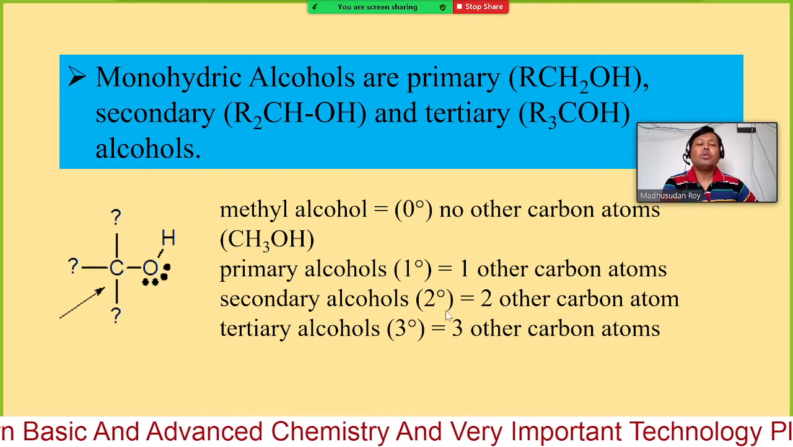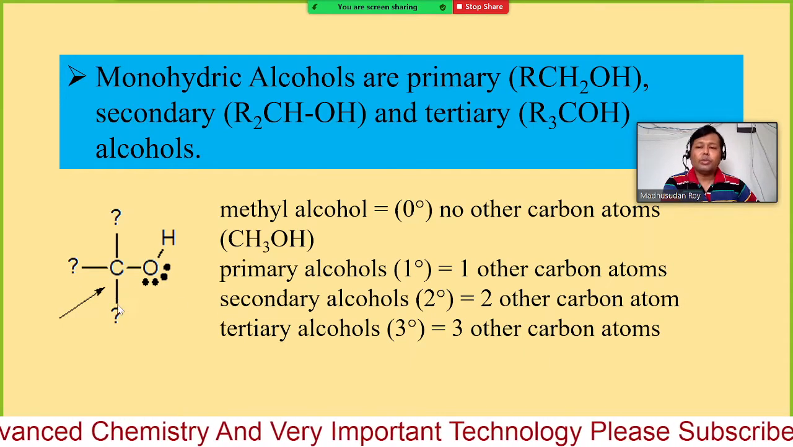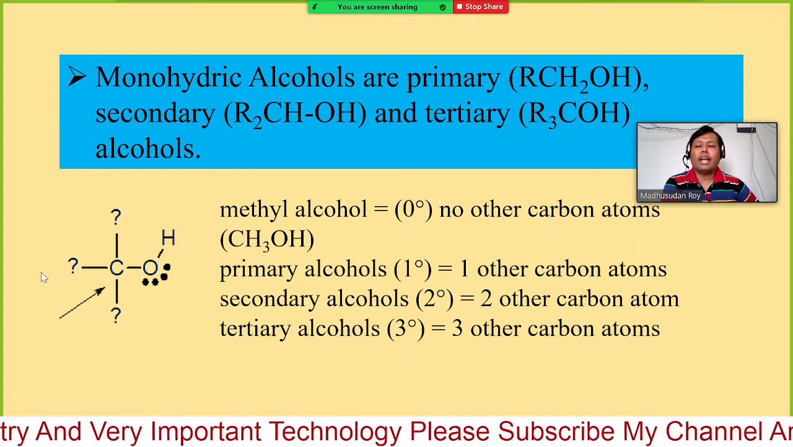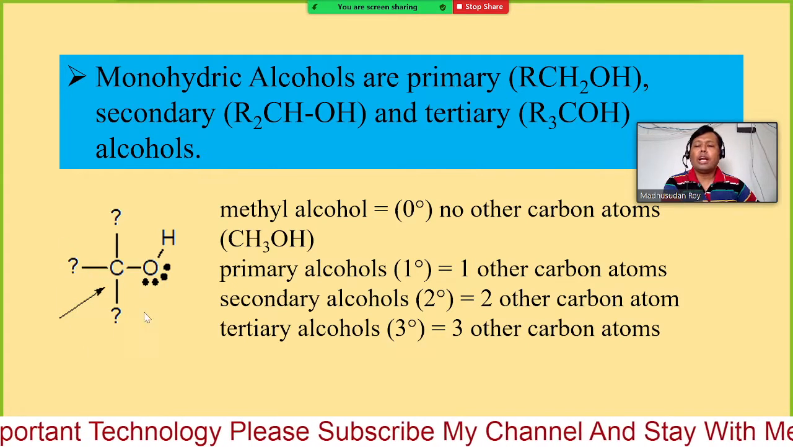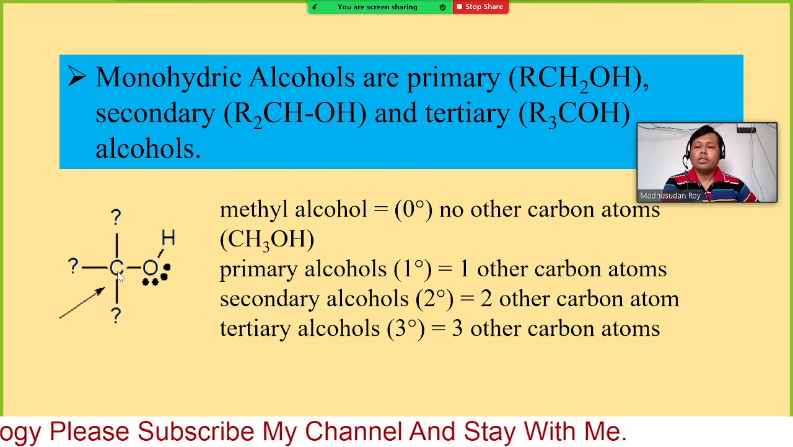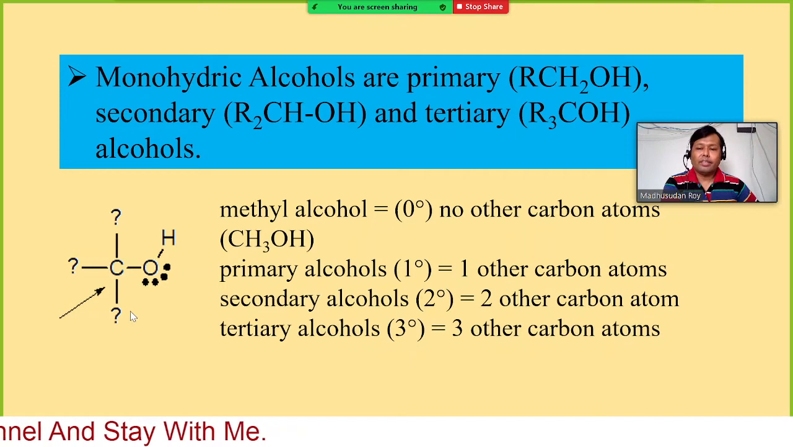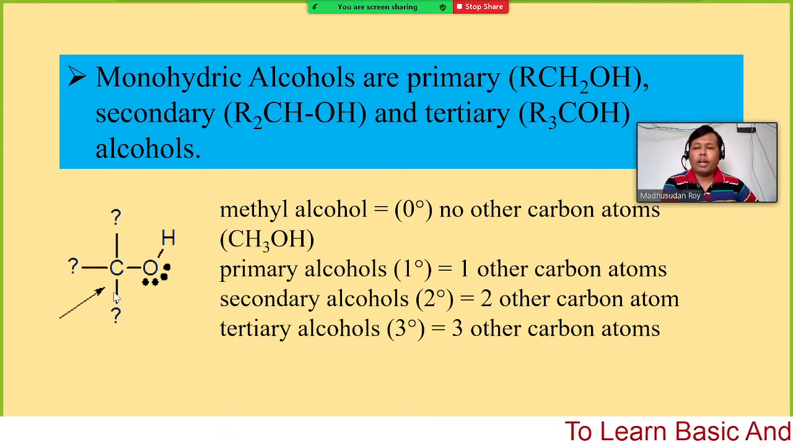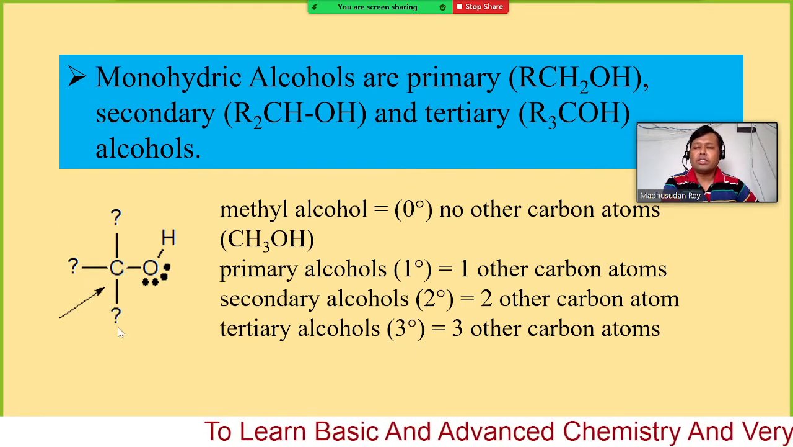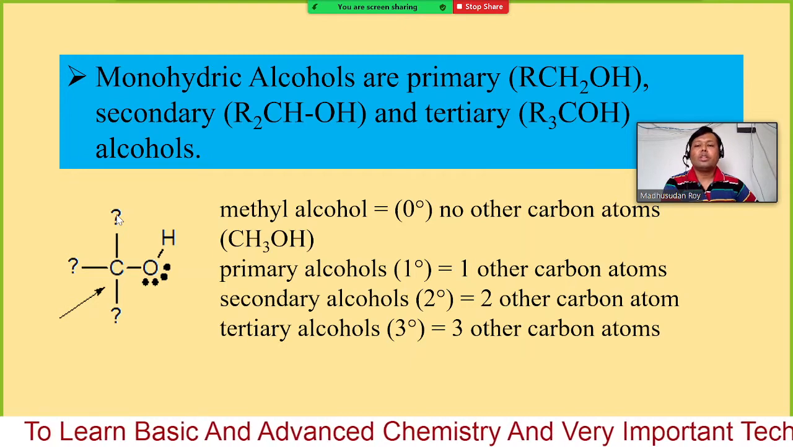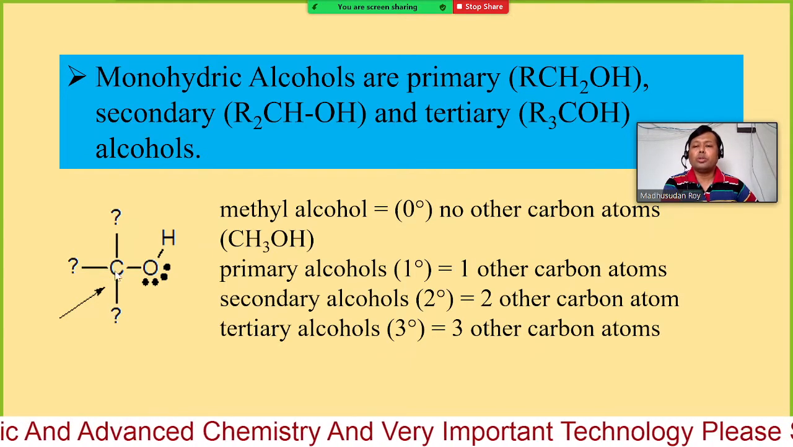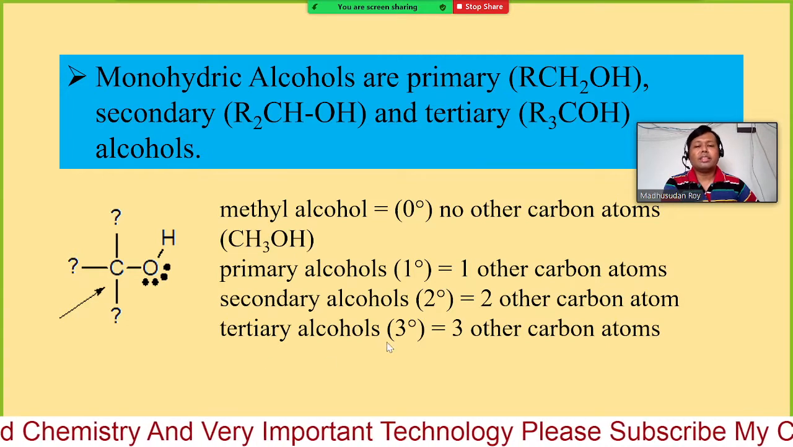Secondary alcohol or 2 degree alcohol means that you have two carbon atoms attached to this carbon. In that case we will have the secondary alcohol. And if you have three other carbon atoms, in that case it is a tertiary alcohol. So if you have three carbon atoms attached, here one, here another one, here another one, in that case you can consider that alcohol as 3 degree.